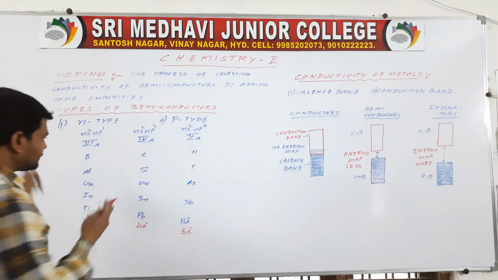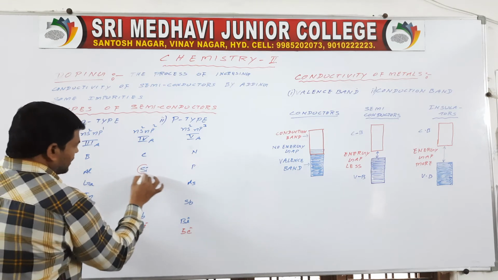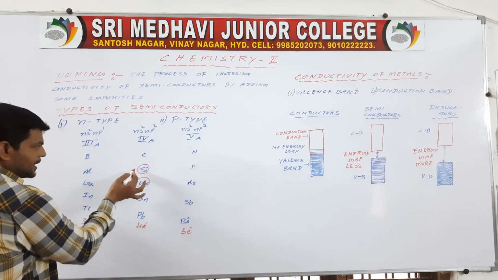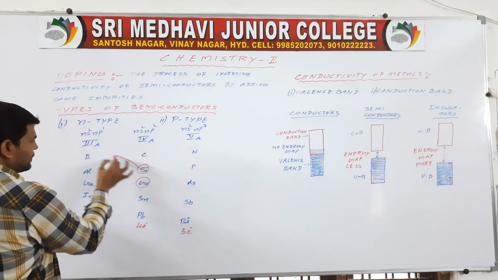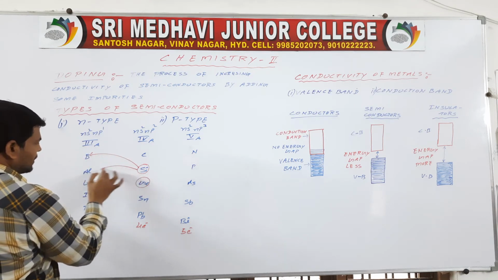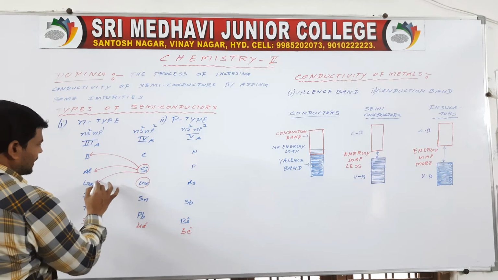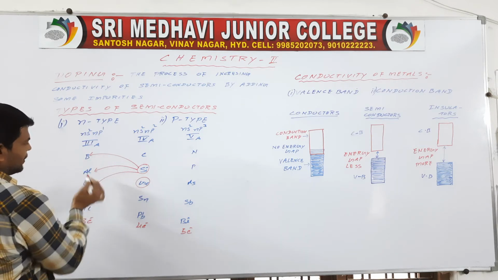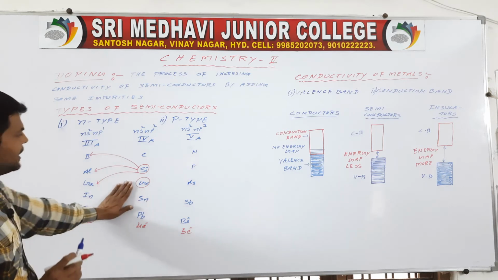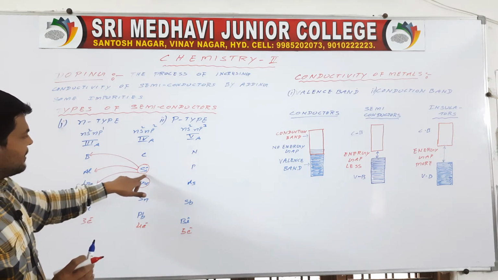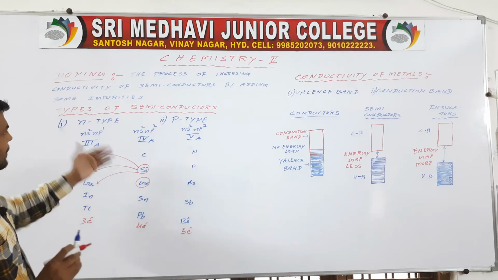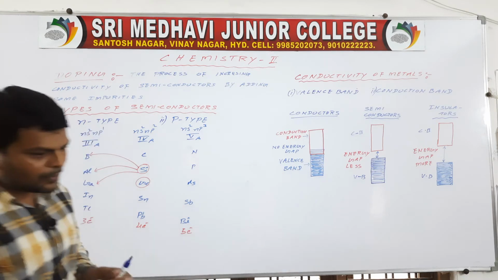See here, silicon and germanium are doped with boron, aluminum or gallium. Next, germanium is doped with boron, aluminum, gallium. So here it requires 4 electrons, it has only 3 electrons. Then P-type semiconductors are formed.